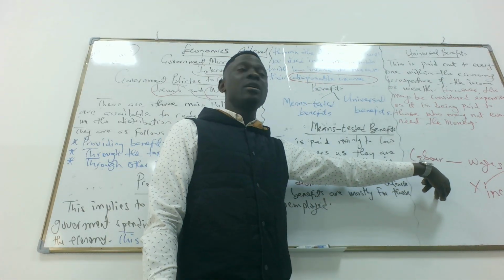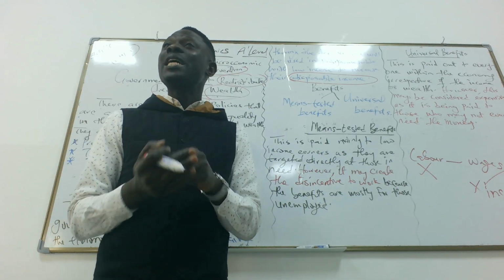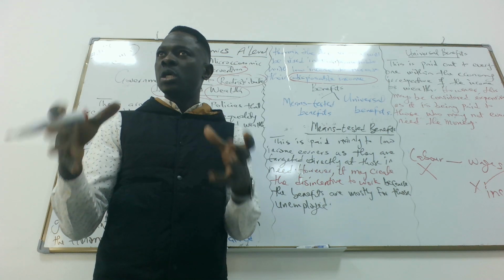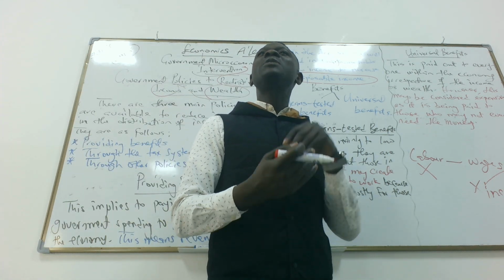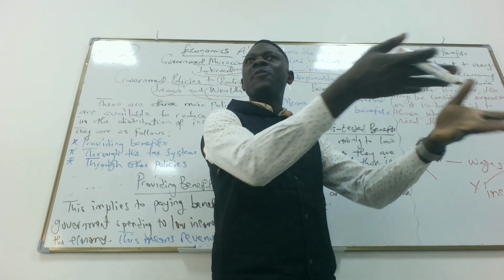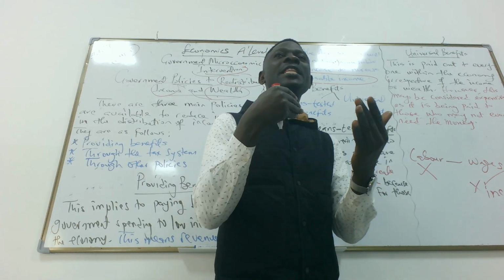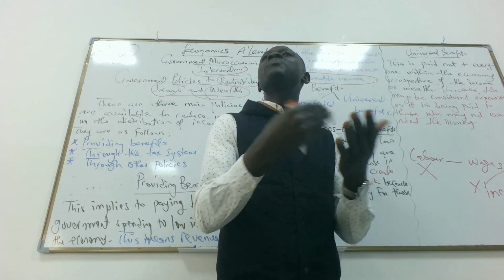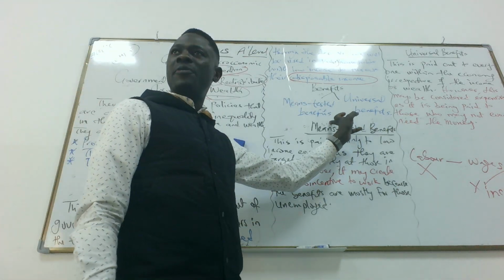Do you get my point here? So the government wants to ensure that those that are in need, especially those without work, are able to spend. That is why we call it means-tested benefit. And justify the means. The means is needs. They are in need of something, but they cannot buy. So government will provide them with means-tested benefits.